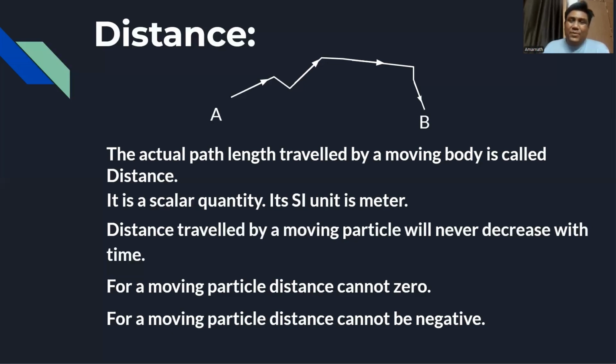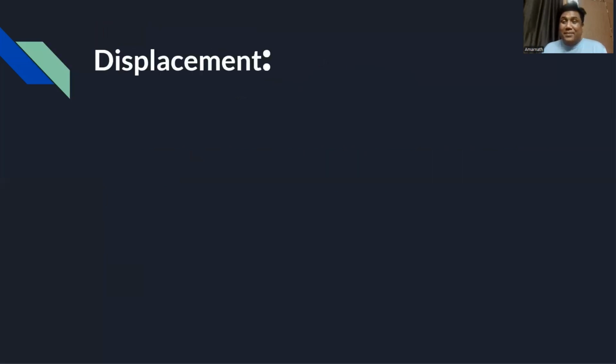Nice. Then we are going to discuss displacement. Remember, displacement is something else. Distance is the exact path length, but displacement is what? Initial point and final point. Join it. The shortest distance, the straight line from the initial point to the final point is